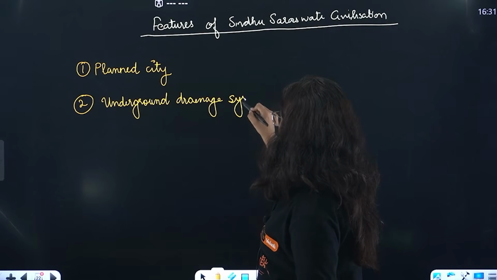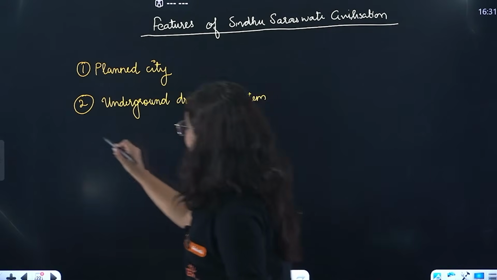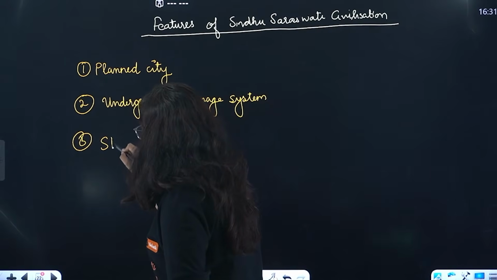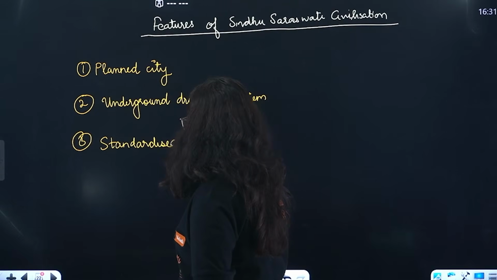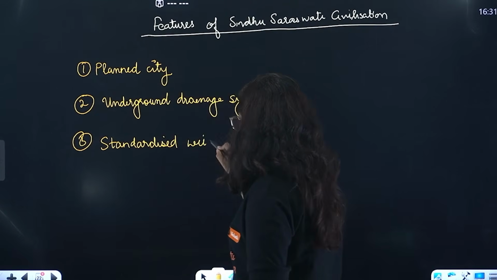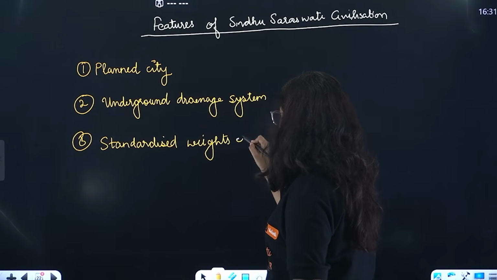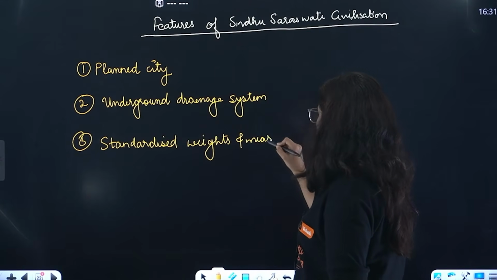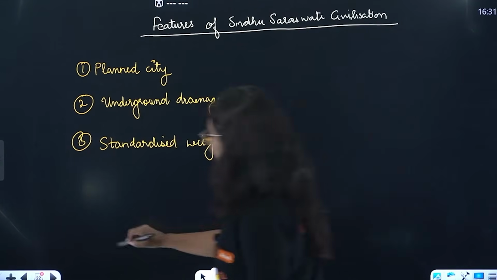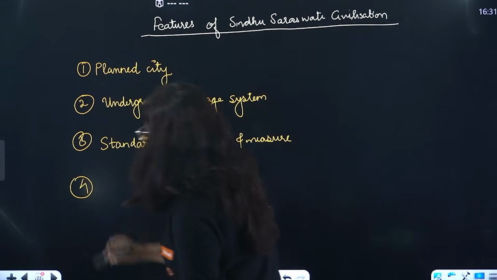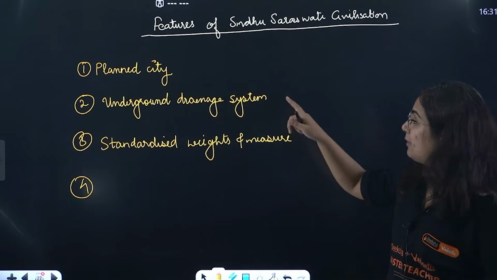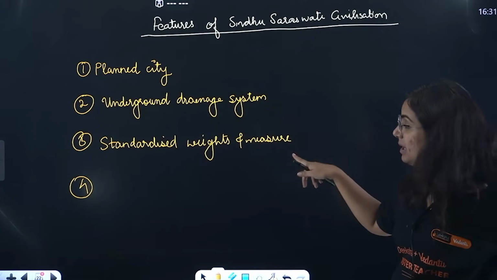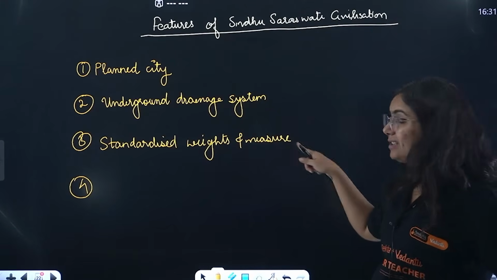Drainage system. Okay? Yes, then we have standardized weights and measures. When I'm writing, you're thinking, ma'am, what is this? Wait for a minute. Okay, so what do we find? Planned cities we have found. We have found underground drainage system. We have found standardized weights and measures.